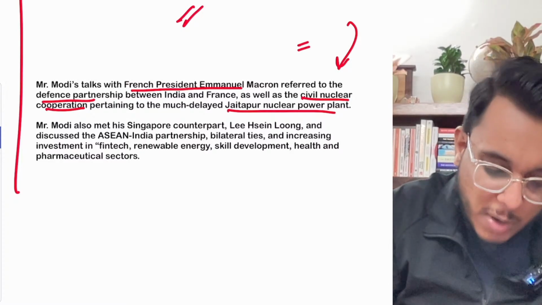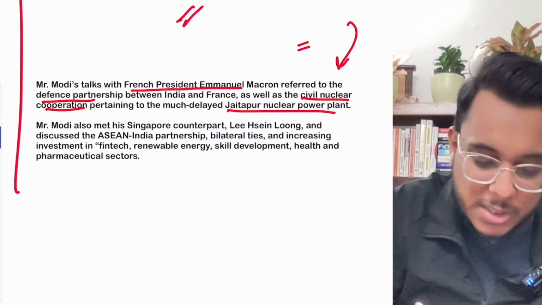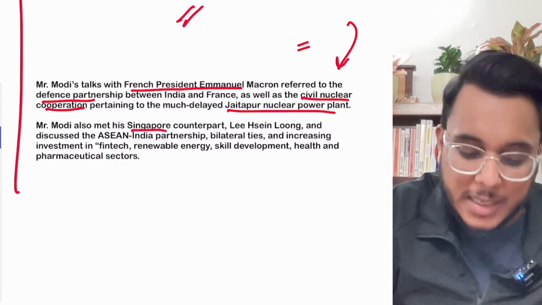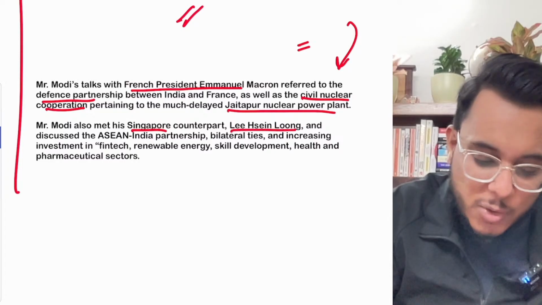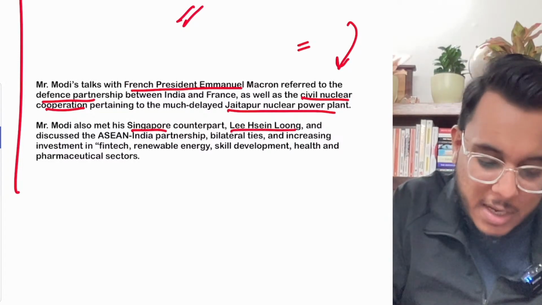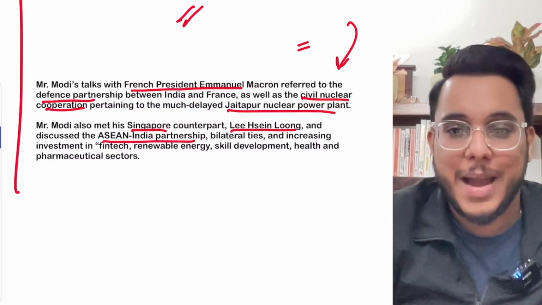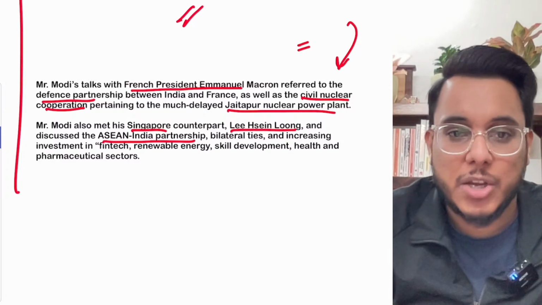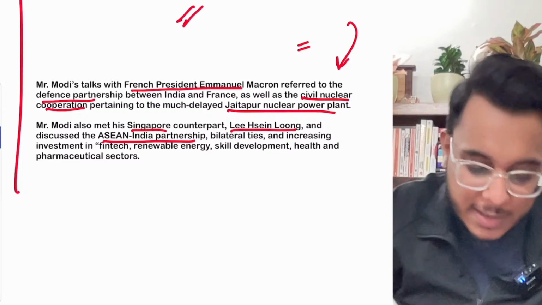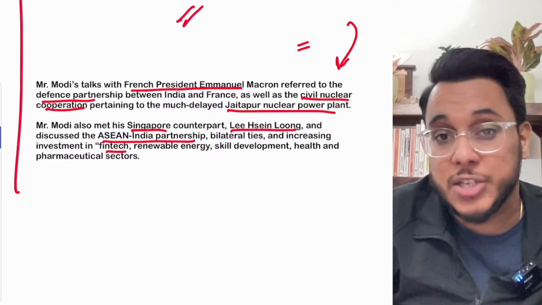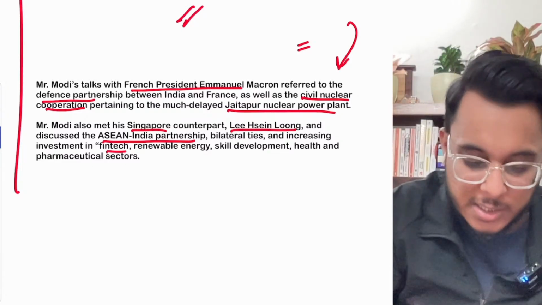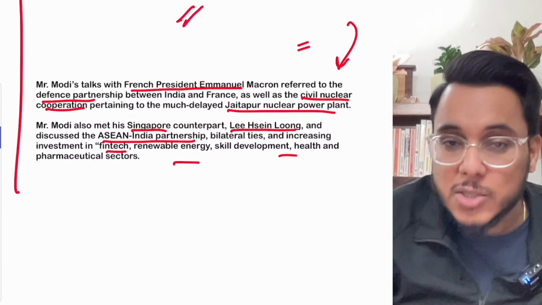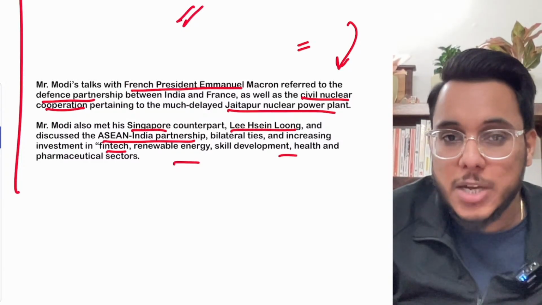And then the Indian Prime Minister met the Singaporean counterpart Lee Hsien Loong and discussed the ASEAN-India partnership. Bilateral talks were held on how cooperation between India and Singapore can be enhanced. Then fintech, financial technology companies, renewable energies, skill development, health, and the pharmaceutical sector, on all of them cooperation was discussed.